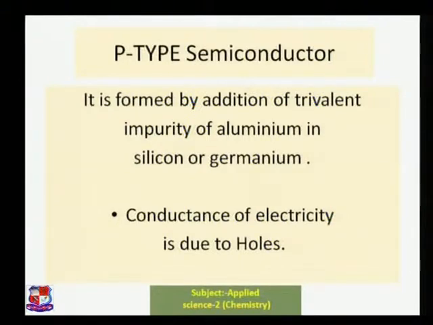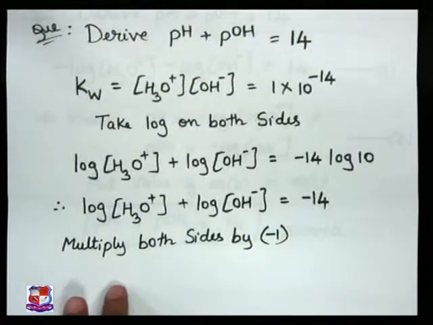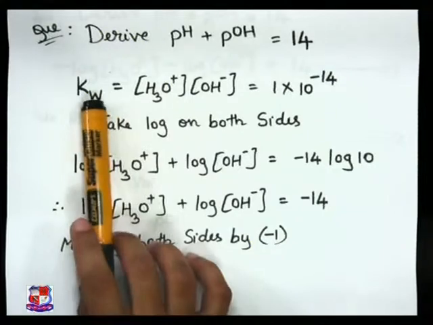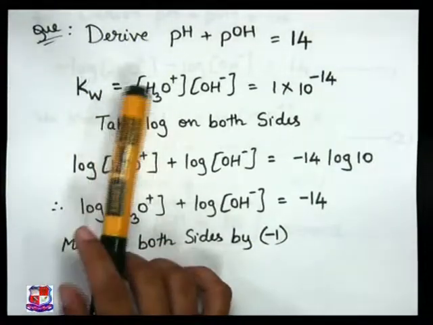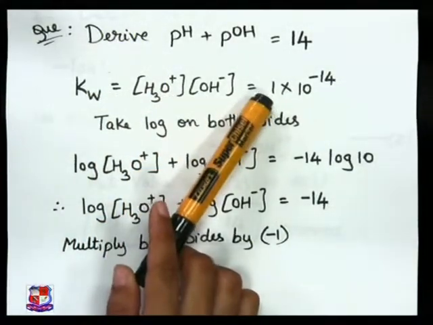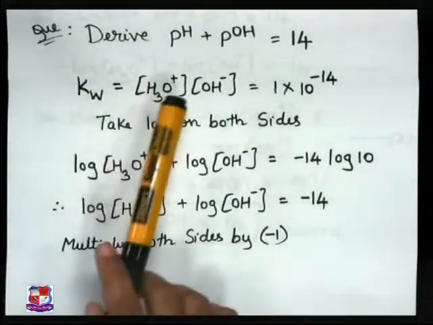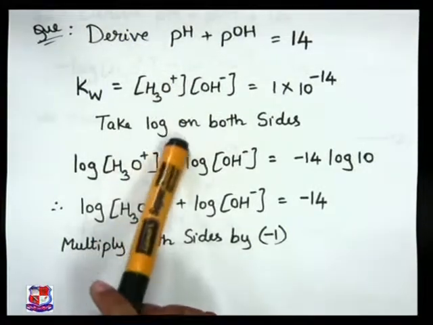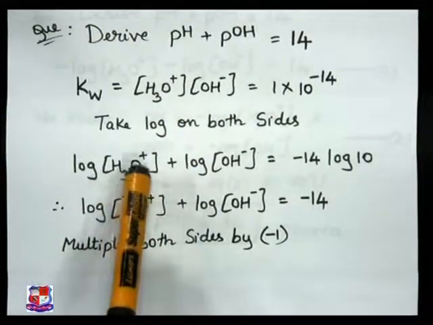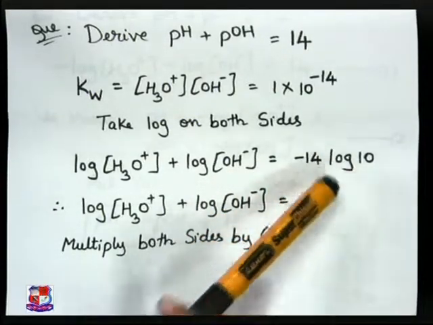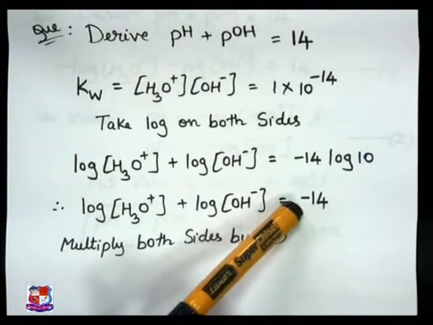We have seen this. Now look here, we can derive the relation pH plus pOH equal to 14. We have seen here the Kw value, that is the ionic product of water, which is given as 1 into 10 to the power minus 14. We take log on both sides. When we take a log, multiplication becomes addition. So log of H3O+ plus log of OH- concentrations is equal to minus 14 log 10. You know log 10 is 1, so it becomes minus 14.